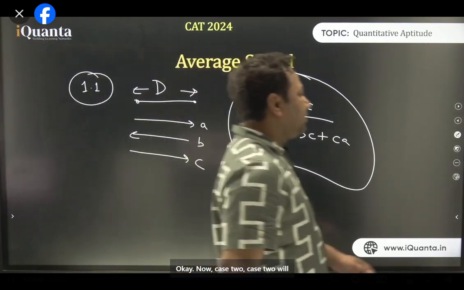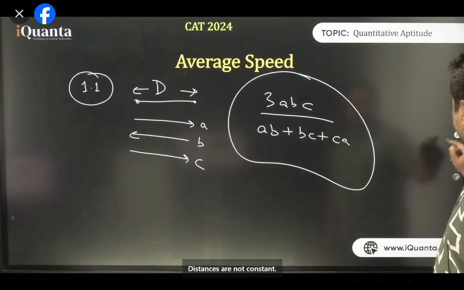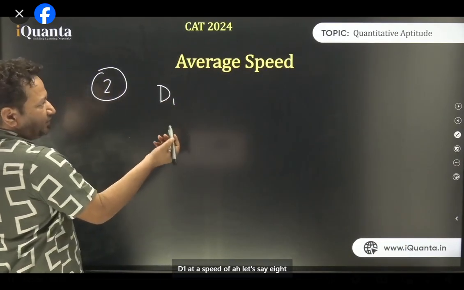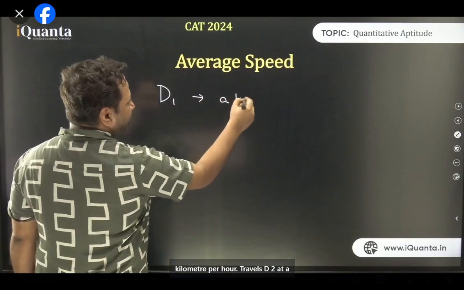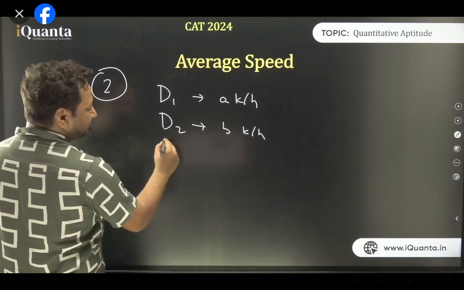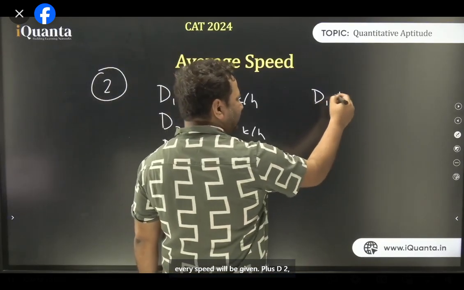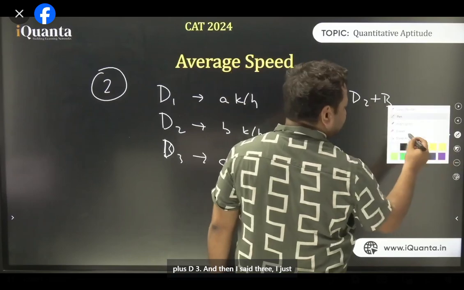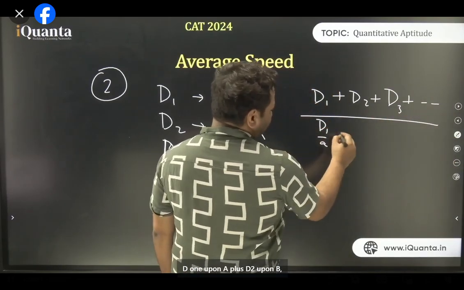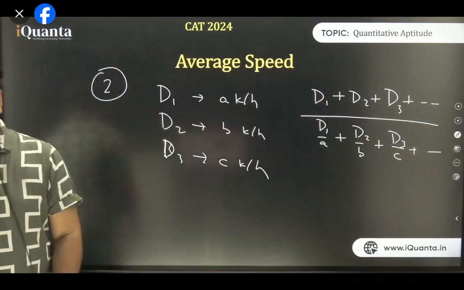Okay. Now, case 2 where distances are not constant. So let's say someone travels D1 at a speed of, let's say, A kilometers per hour, travels D2 at a speed of B kilometers per hour, travels D3 at a speed of C kilometers per hour, and so on. So in that case, average speed will be D1 plus D2 plus D3, till whatever, upon D1 upon A plus D2 upon B plus D3 upon C, till whatever. Is that clear?